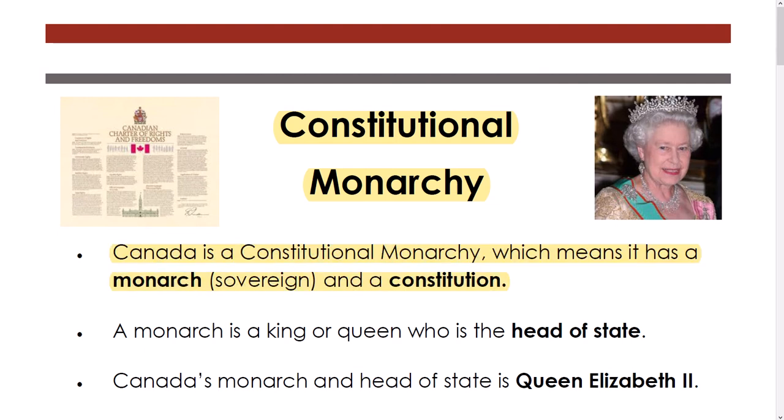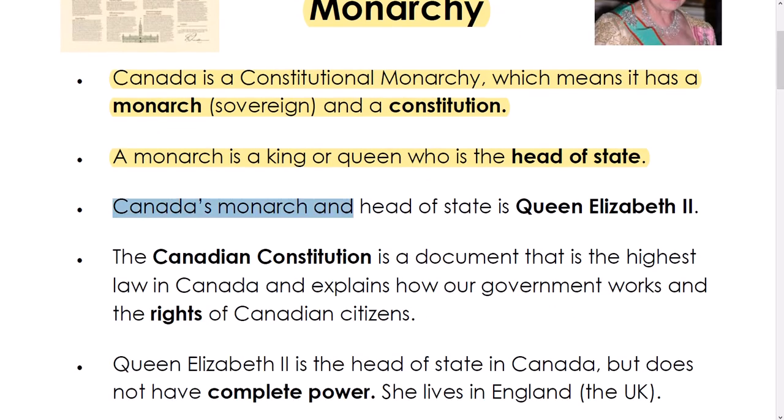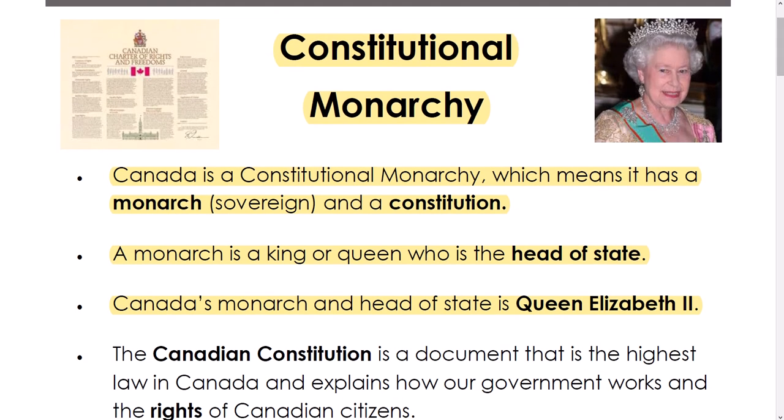Canada is a constitutional monarchy, which means it has a monarch or sovereign, right here, and a constitution, right here. A monarch is a king or queen who is the head of state. Canada's monarch and head of state is Queen Elizabeth II. Here is Queen Elizabeth II right here.